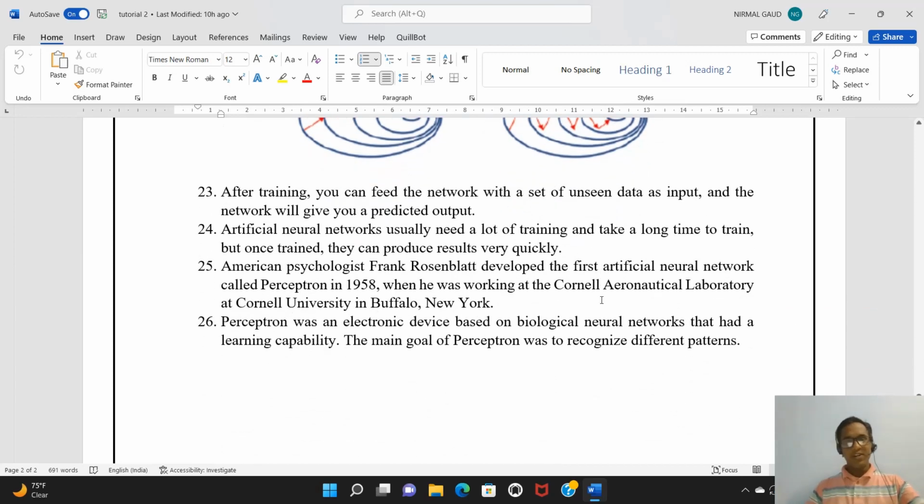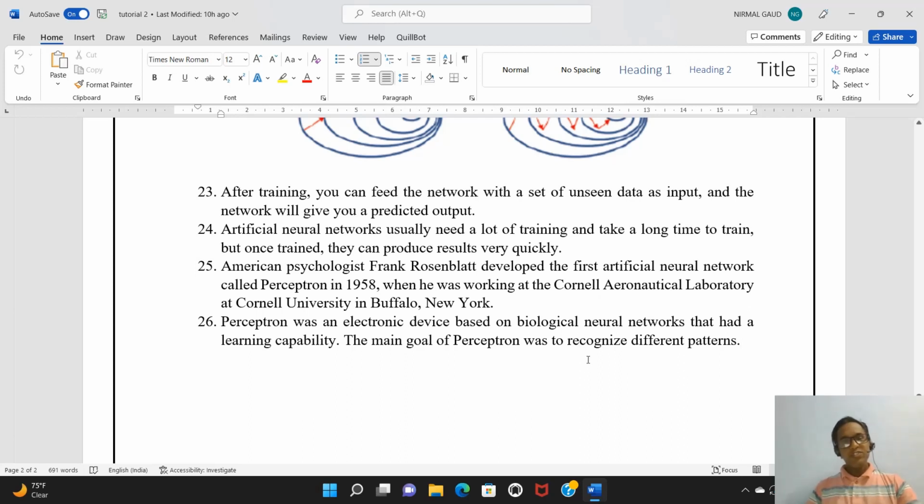After training, we can feed the network a set of unseen data in order to perform testing. All the steps I have described happen over the model during training. Then, after your model gets trained, we feed the data that has been kept for testing into our trained model for the prediction of the output.